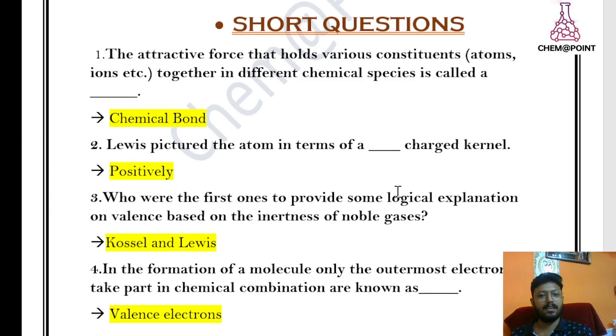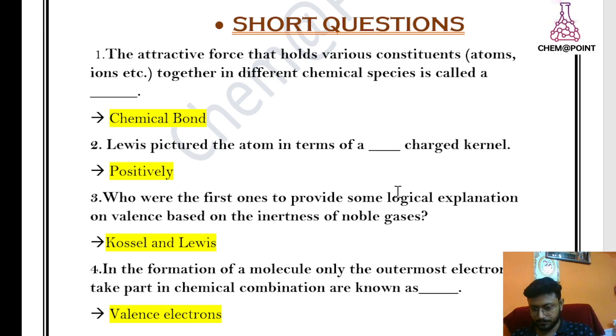The first question is: the attractive force that holds various constituents, that means atoms, ions, etc., together in different chemical species is called as.